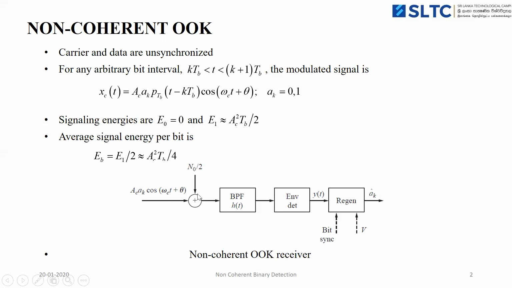That combined signal is given to the bandpass filter, which has the response h(t). The output of the bandpass filter contains the bandpass noise and passes to the envelope detector, where the envelope of the received signal is extracted. It is denoted by o(t). Then o(t) is given to the regenerator to estimate the binary data a_k hat.